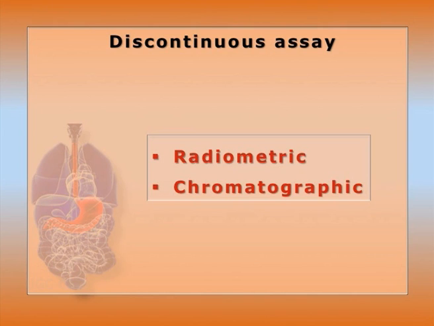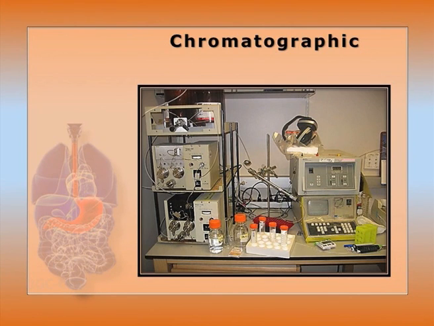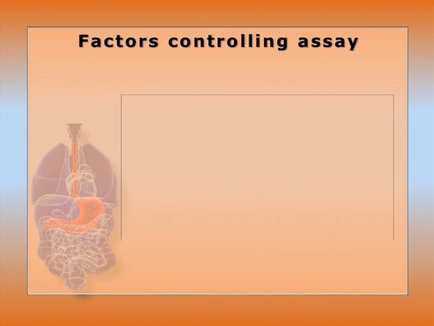Discontinuous assay. So discontinuous assay means that within a time interval, aliquot samples are taken from the enzymatic reaction. That may be radiometric or chromatographic. The radiometric means the incorporation or release of radioactivity, 125I, 35S, 32P, 14C, to the substrate. That is either released or incorporated. So that can be monitored via a scintillation counter. Chromatographic. So the product formed from the enzyme reaction can be isolated into components by high performance liquid chromatography or TLC analysis.